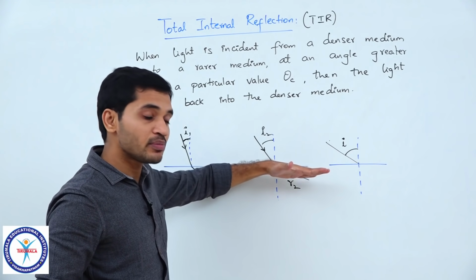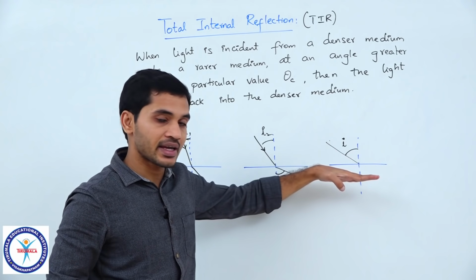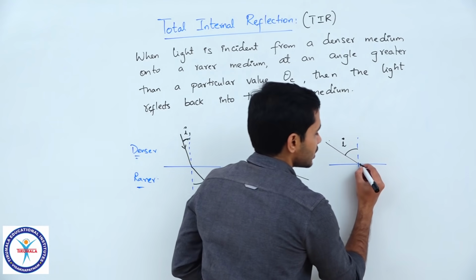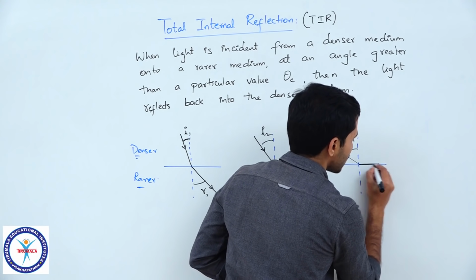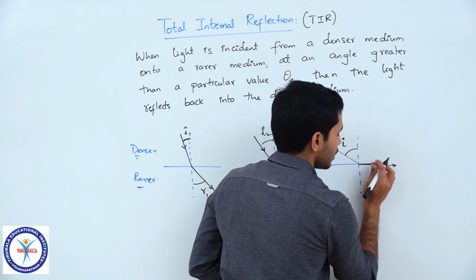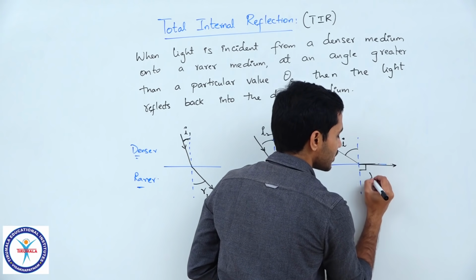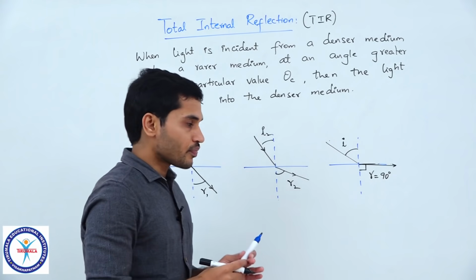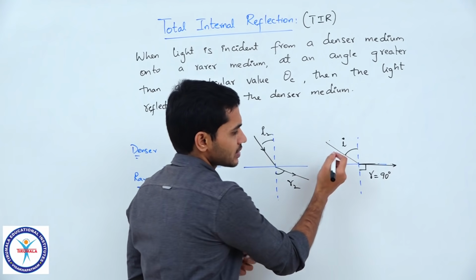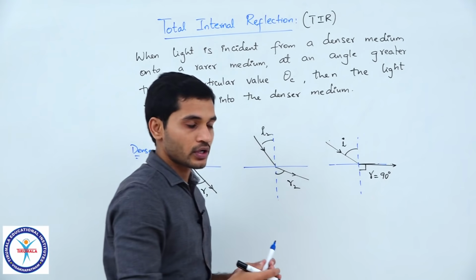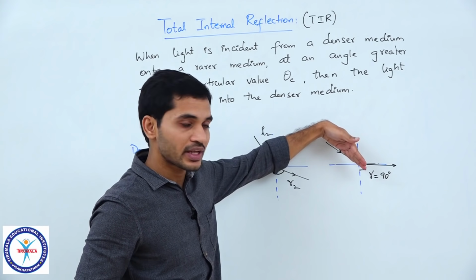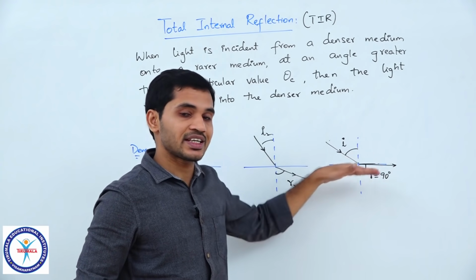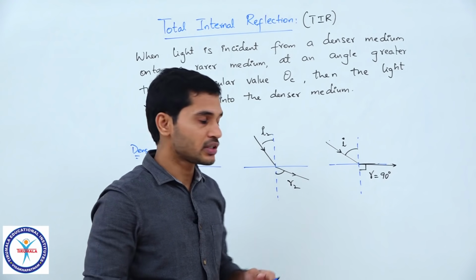There will be one point where this light ray becomes parallel to the interface, which means the refracted ray is parallel to the interface. What I am saying is the angle of refraction becomes 90 degrees. Clear? For this angle of incidence, the angle of refraction is so large that it has become 90 degrees.